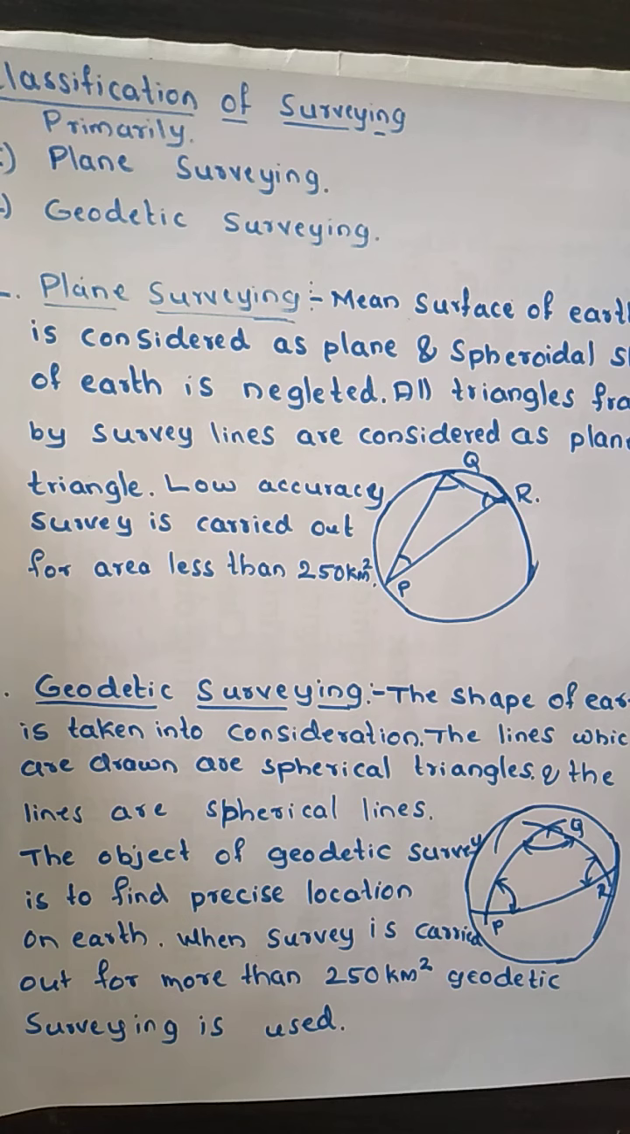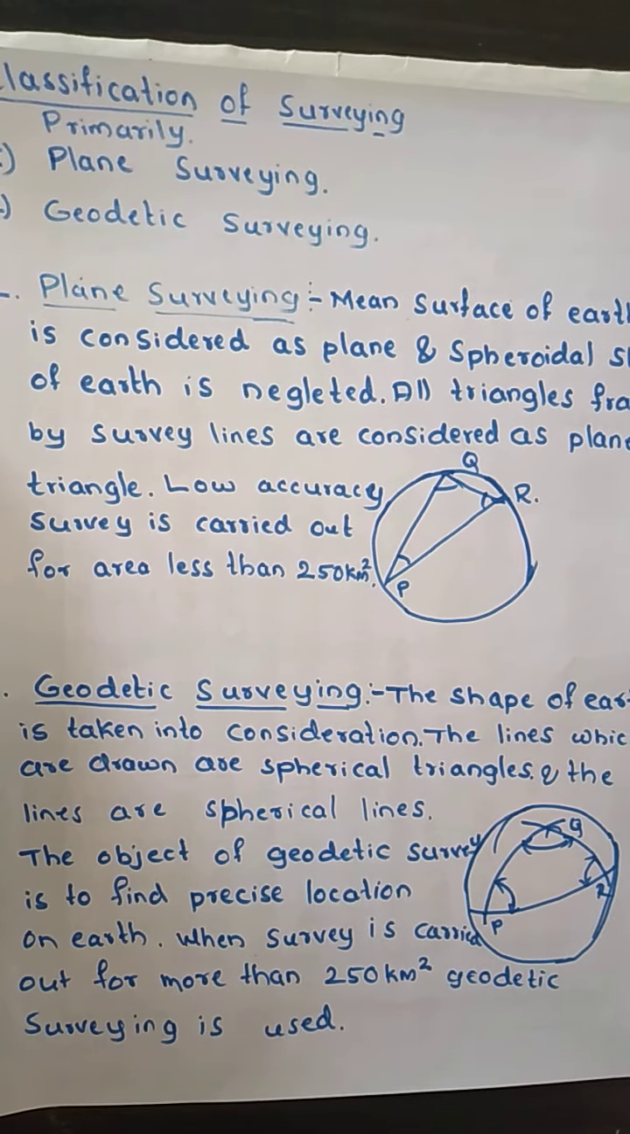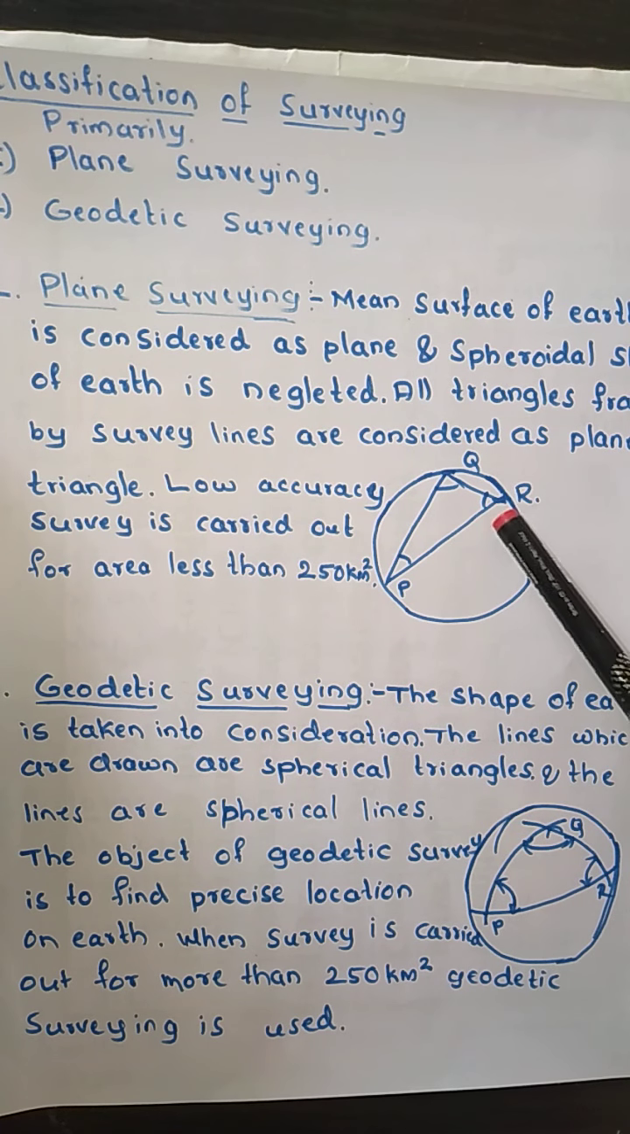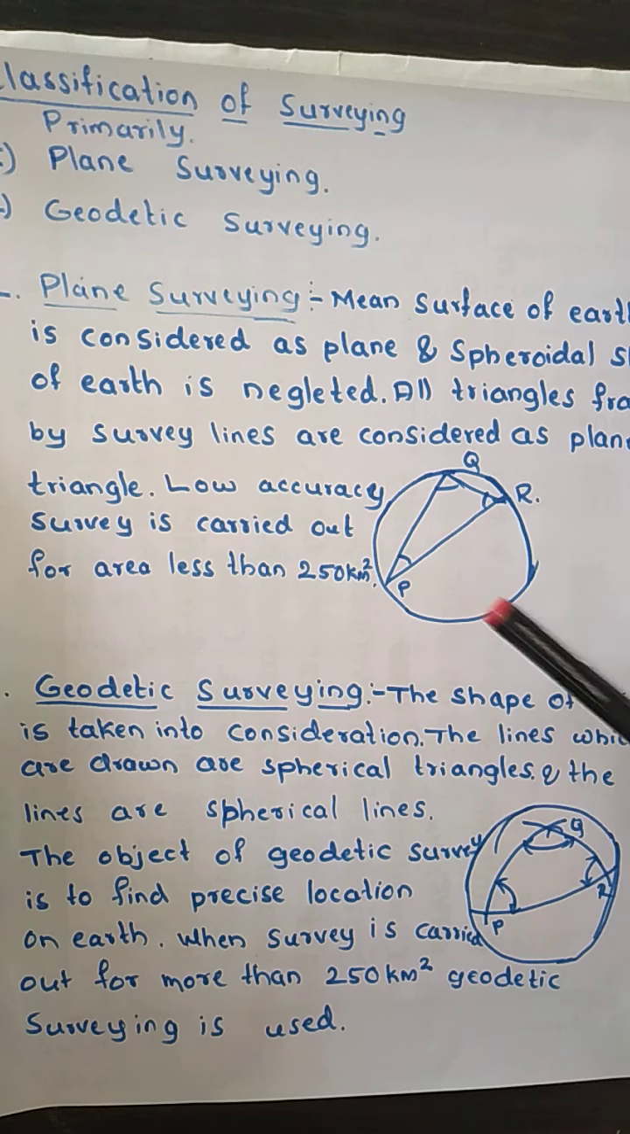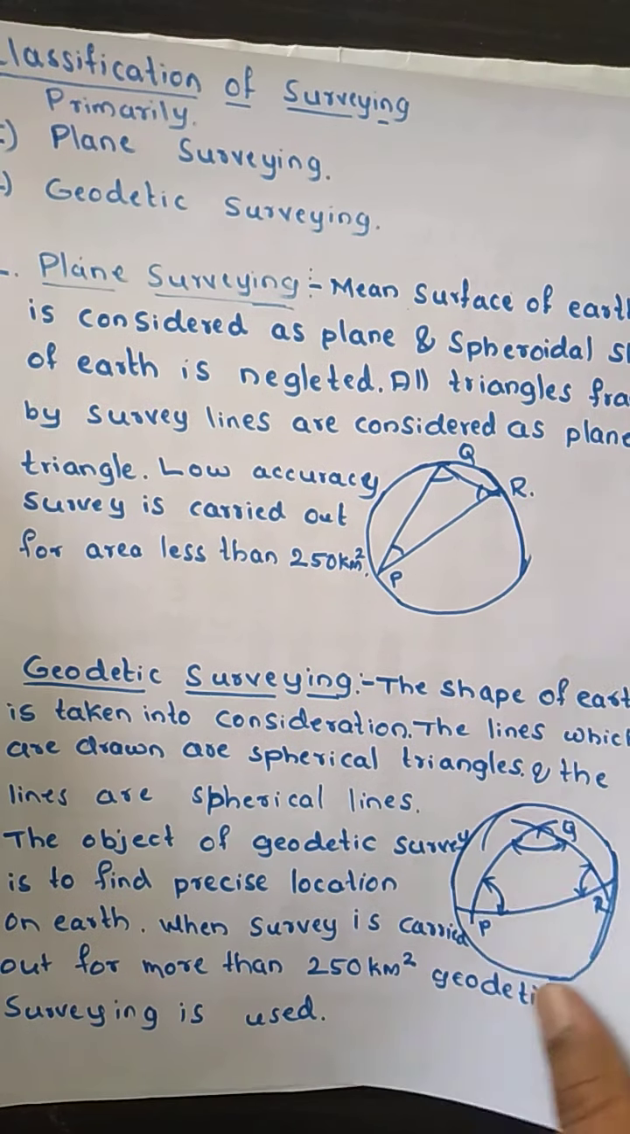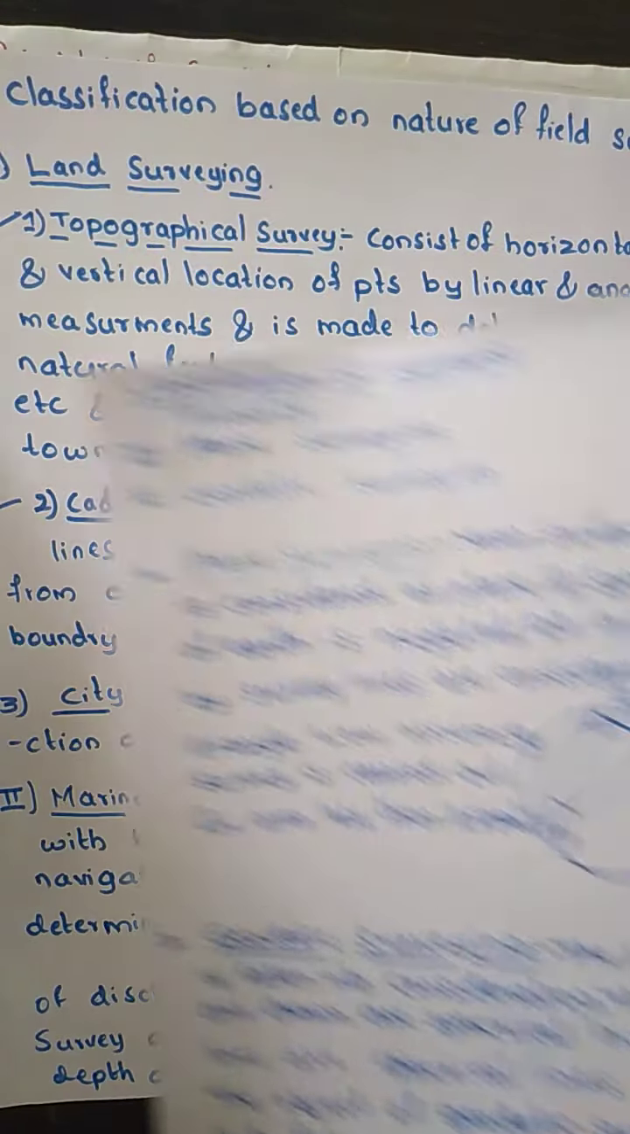When we carry out geodetic surveying, it is used when the survey is to be carried out for more than 250 square kilometers. Please see the difference between these two. Here, the plane I have drawn is a straight line, whereas in geodetic surveying it is going to have curvature lines. So please observe the difference between plane surveying and geodetic surveying. So this is regarding plane survey and geodetic survey.